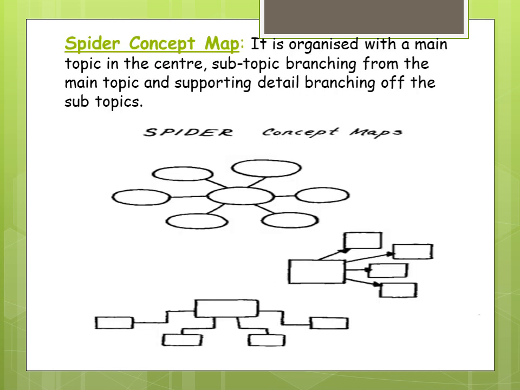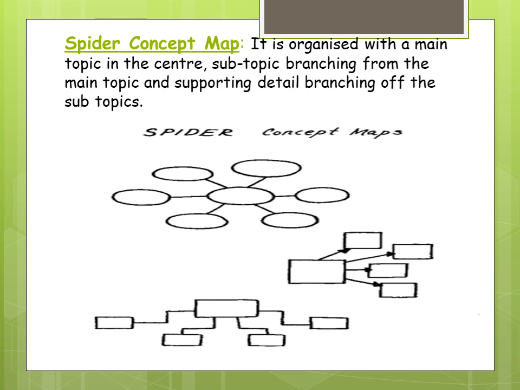The second type is the spider concept map. It is organized with a main topic in the center, subtopics branching from the main topic, and supporting details branching off the subtopics. This format makes the map resemble a spider. This type of map is also ideal for writing an essay because it can help you generate supporting evidence and understand the primary and secondary details of the subject.